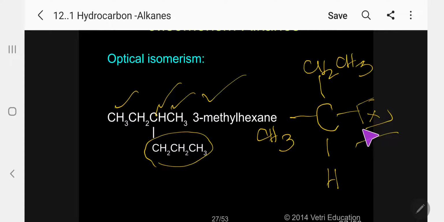Suppose I want an alkene, I will simply write CH=CH2. Kindly follow. In this case, automatically it is an example of optical isomerism for an alkene. If I write C triple bond CH, it is an alkyne.